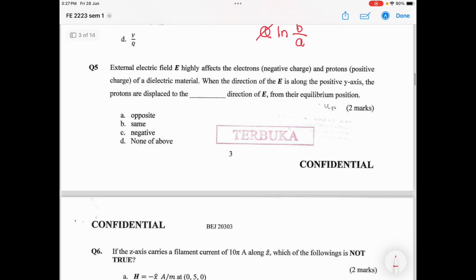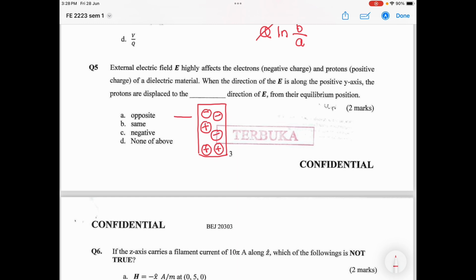Just imagine you have a dielectric. Under normal conditions, the electrons and protons move freely inside the dielectric. Can be here, can be there, freely moving.